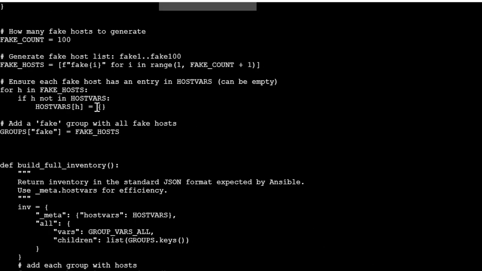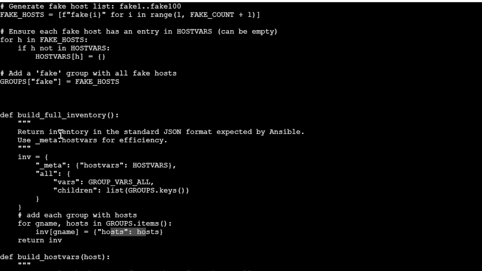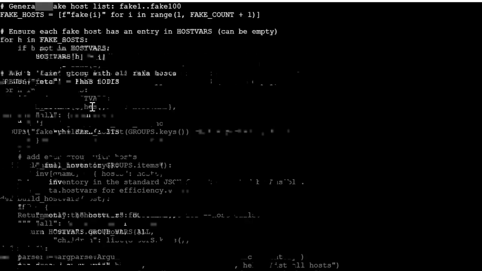Here also, I'm creating fake hosts, 100 in number, using a loop, and I am moving them under the fake host group. Okay, so this is the line. It takes these fake hosts and assigns them to that group. Now I'm building the full inventory here using the hostvars variable, and I am using a for loop to add everything inside the inventory with the host names, and this host file will take the information from this data only, control, target and everything.